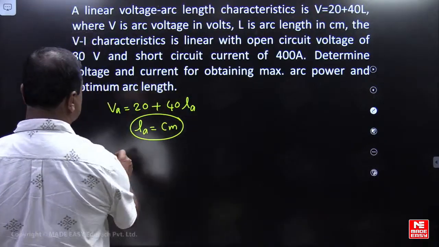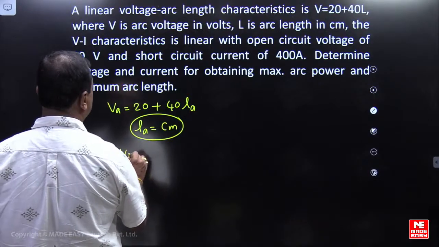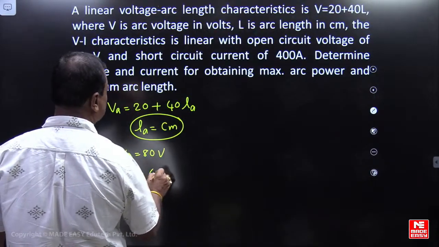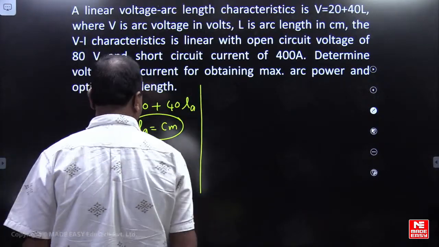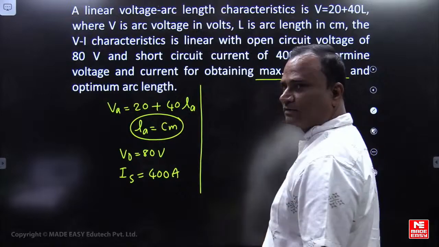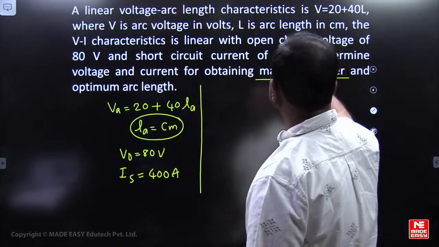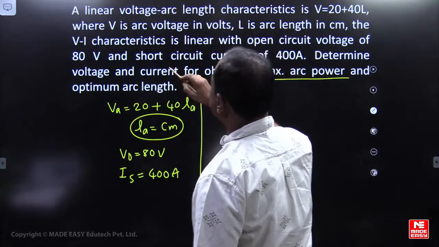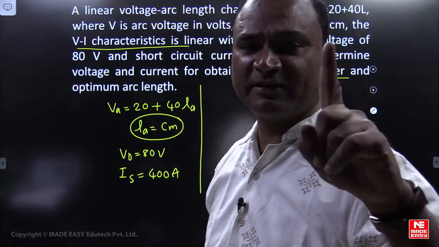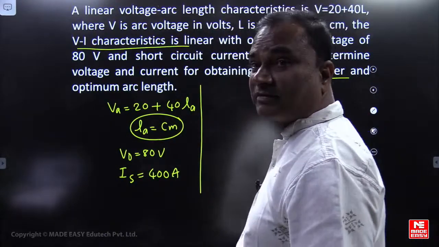So he is saying that, friends, open circuit voltage is 80 volts, short circuit current is 400 amperes. Can we use a shortcut method? He is asking for maximum arc power, and linear arc voltage characteristics are given. Please think of the maximum power condition.